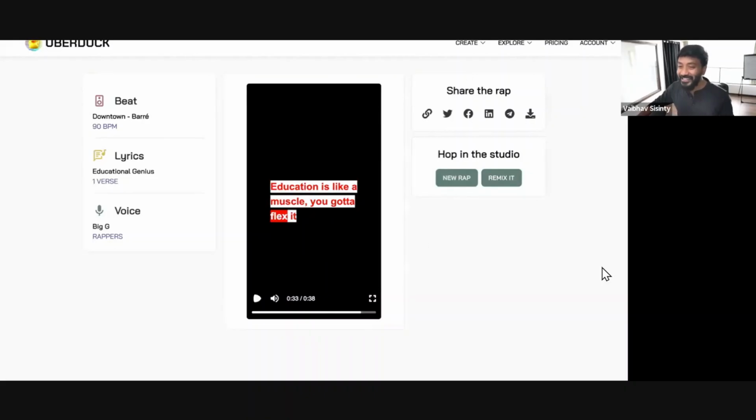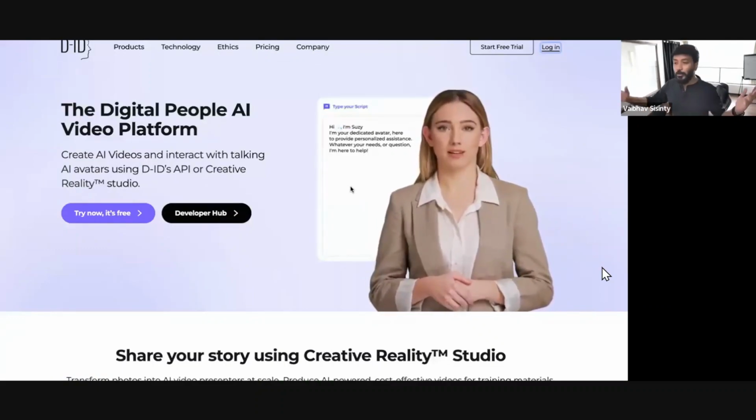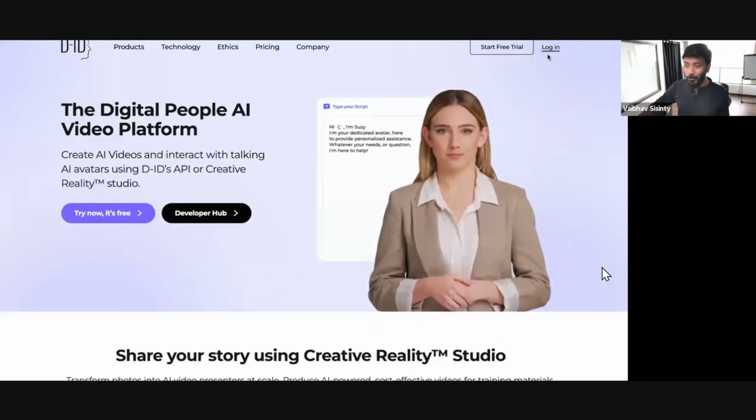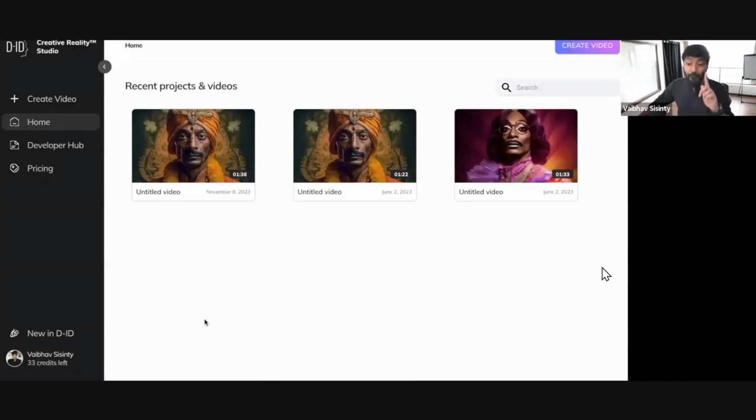Isn't this insane? We did it in 5 minutes. Now, the way we can take a step up is to convert this into a video. How do we convert that into a video? So the tool that we use is ChatDID. It has a function which we use. I'm not going to make a video right now because it'll take 10 minutes to do it. I've already created a rap with Snoop Dogg here.